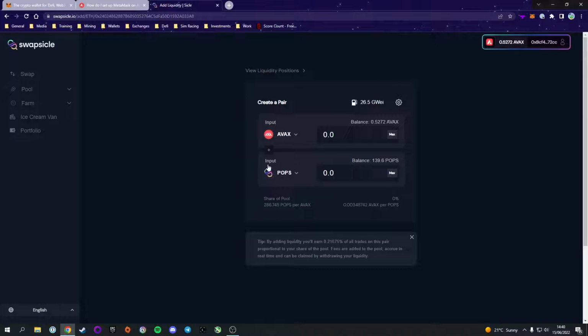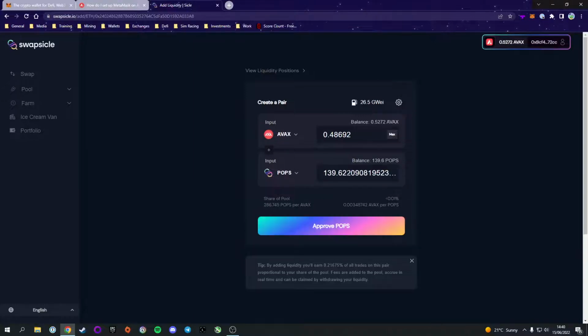So what we can do is add liquidity by adding 50% of each token, and we are adding our tokens to the pool to allow people to trade between. In return, we gain a percentage of the trading fees in the form of adding value to our LP pair. So if I was to add this liquidity, every time someone traded between AVAX and POPs, I would receive a small portion of the trading fees.